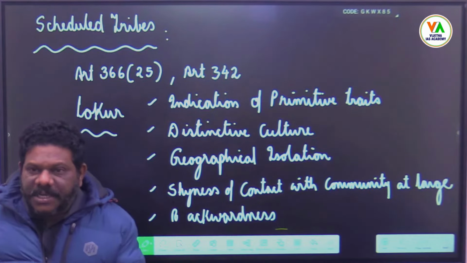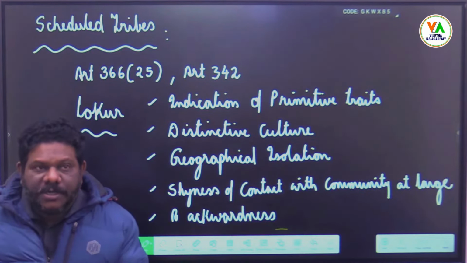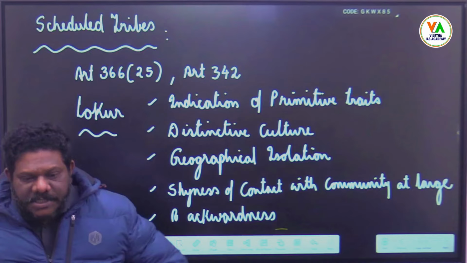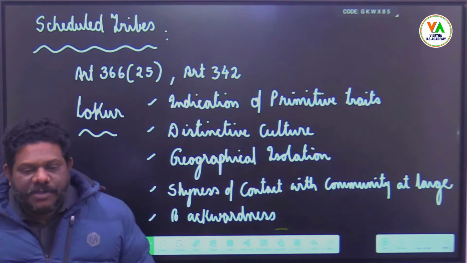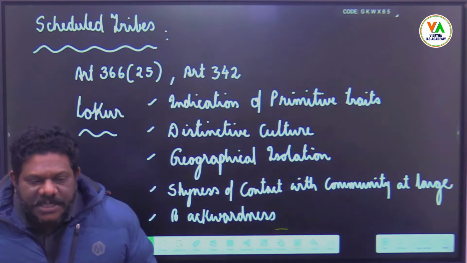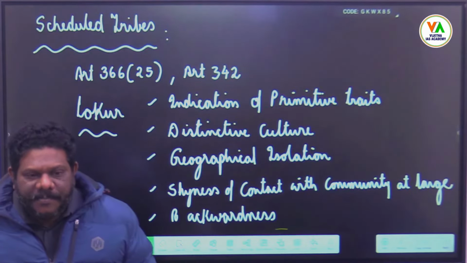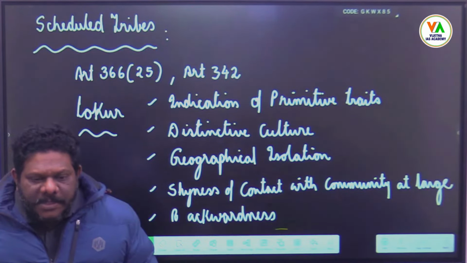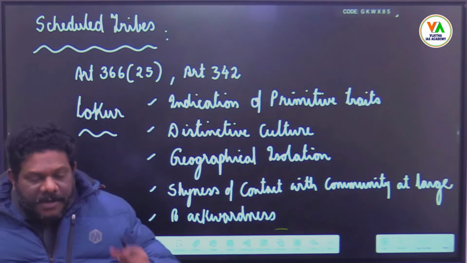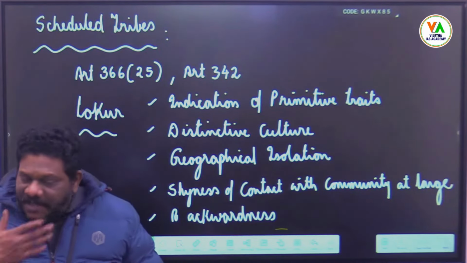The percentage of tribal population to the total population is highest in Lakshadweep, followed by Mizoram when you consider UTs and states together. So Lakshadweep is a UT and Mizoram is a state. So only states it would be Mizoram. You get my point? Tribal population of the country occupies 15% of the geographical area of the country.